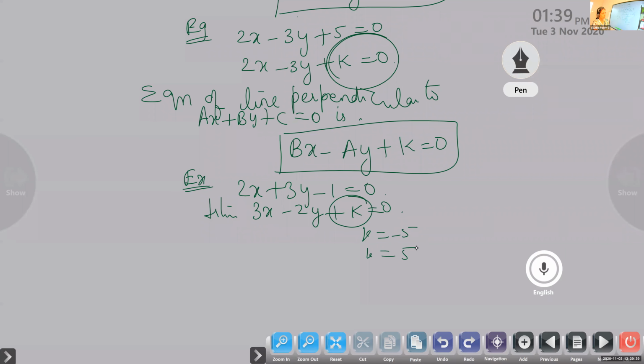Is it okay? Is it clear, Nandana? Yes, ma'am. Gauri, is it clear? Is the formula okay?